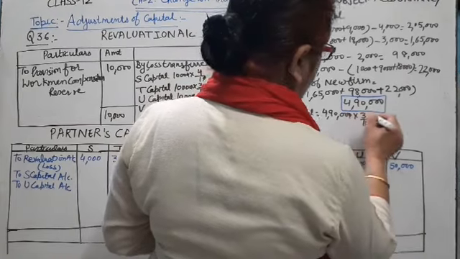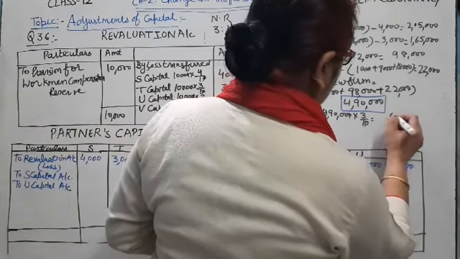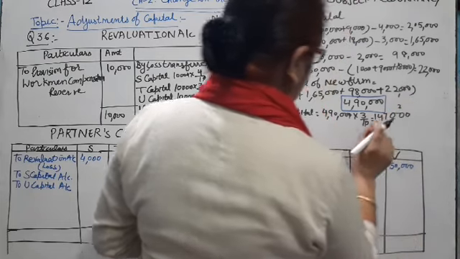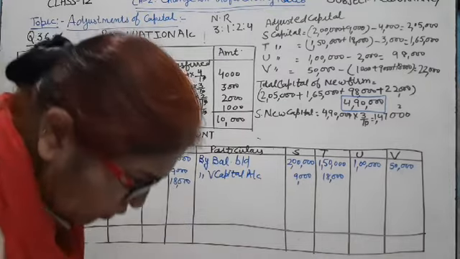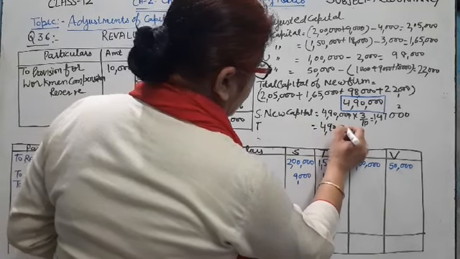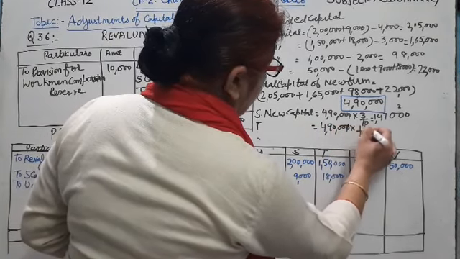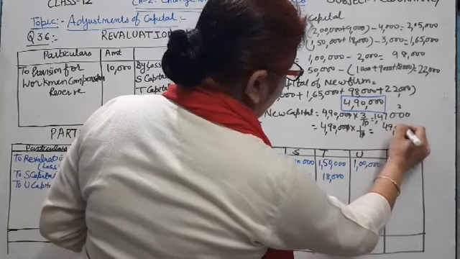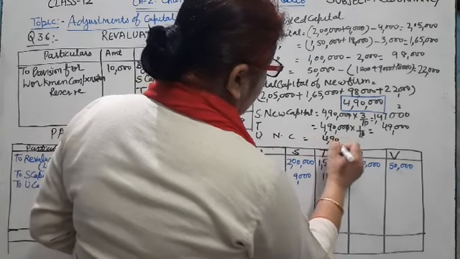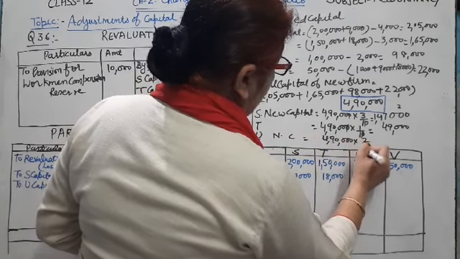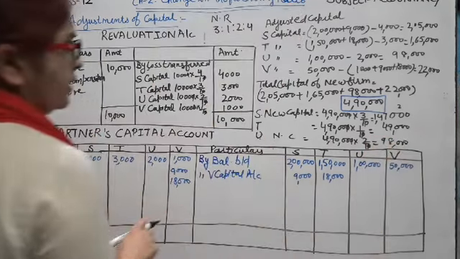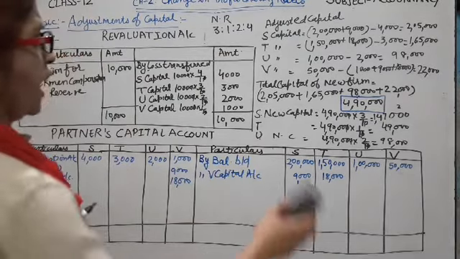S new capital become 1,47,000 and T capital is equal to 4,90,000 multiply by 1/10. Answer is 49,000. U new capital is 4,90,000 multiply by 2/10. Answer is 98,000 and we calculate the V capital.